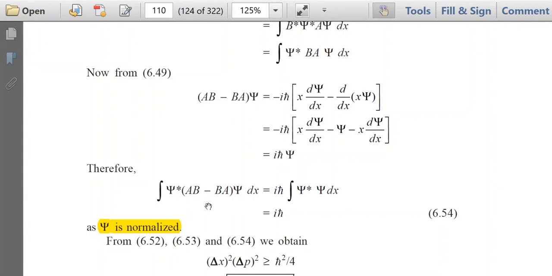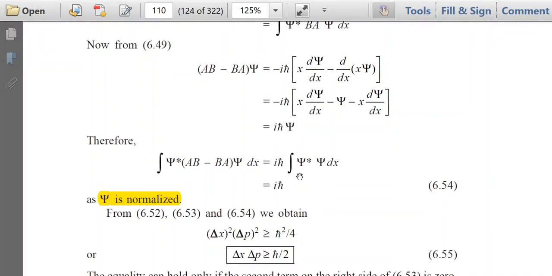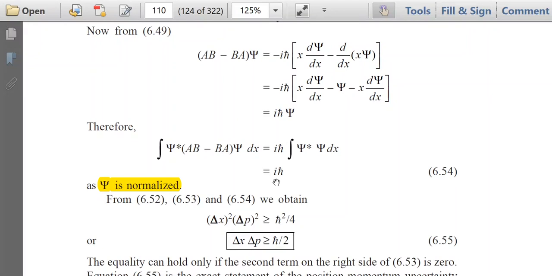I h cut into psi. So this one is actually I h cut into psi. So we are keeping I h cut outside the integral, inside the integral psi star psi dx, and as psi is normalized, this value is 1. So ultimately this one is I h cut. So integral psi star (AB minus BA) psi dx is equal to I h cut.